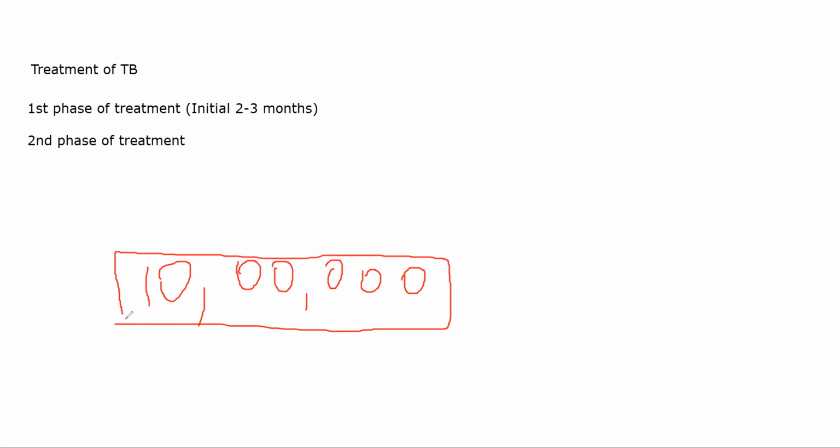Now you might not achieve both of them very quickly, but at least the first phase is so that you can kill around 60 to 70% of bacteria, or at least 50 to 60% of bacteria, meaning you are able to kill 6 to 7 lakhs while stopping them from dividing. If they are dividing, then there's no point in keeping on killing, because it will raise the number back again if you don't stop them from dividing. First phase will be geared towards killing the maximum number of bacilli or bacteria. That is the goal: kill the max number of bacteria.